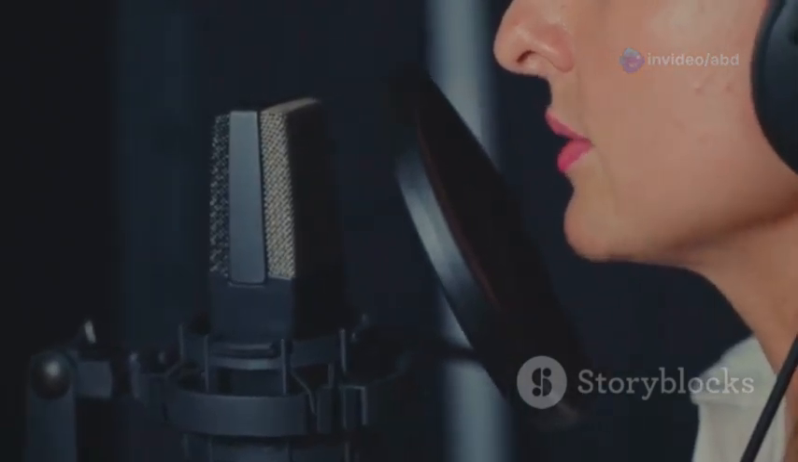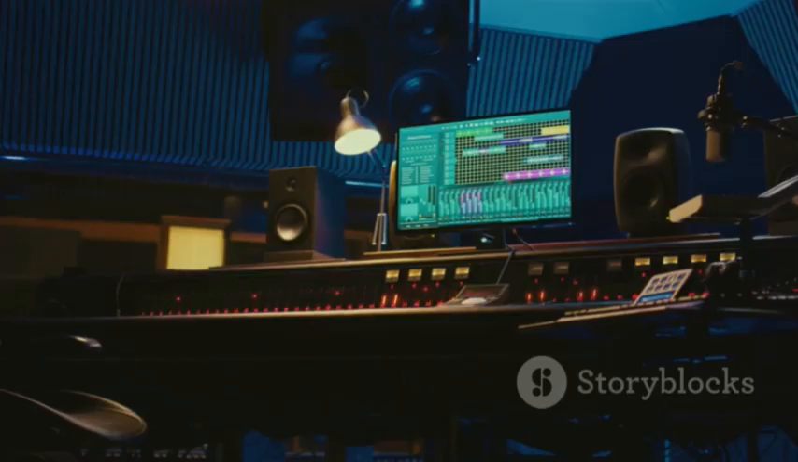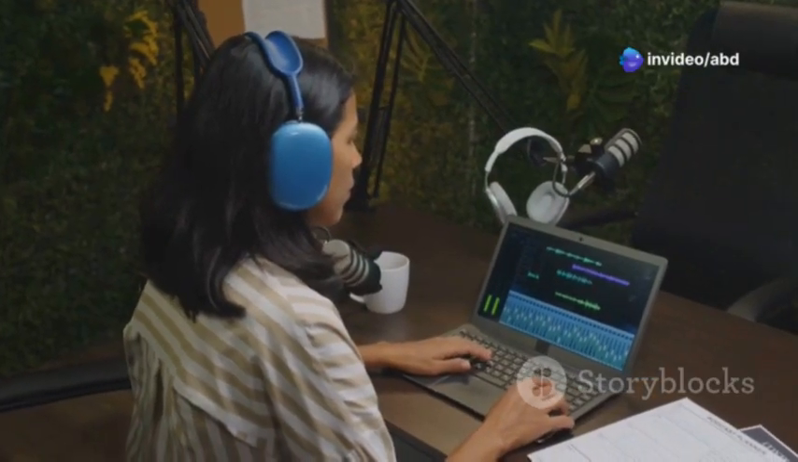Moving on to music and audio, we start with the music composer. Then we have the audio editor. Up next is the sound designer, followed by the music producer. And rounding out this category, the podcast editor.